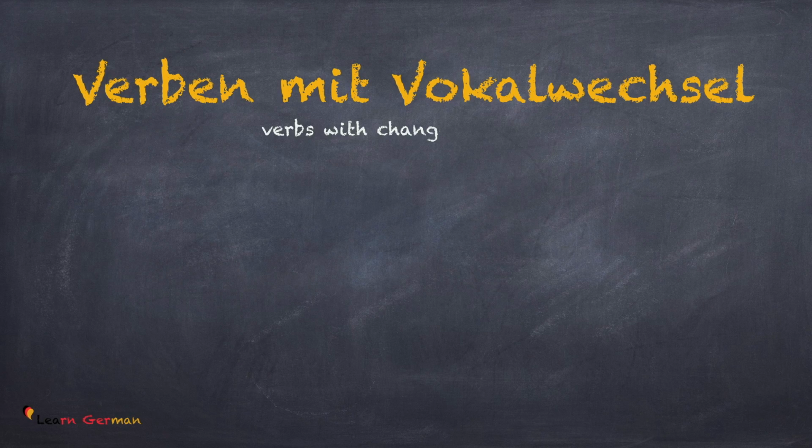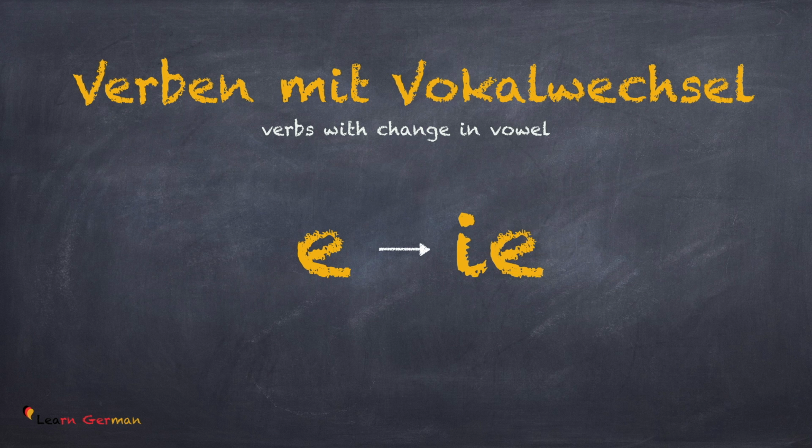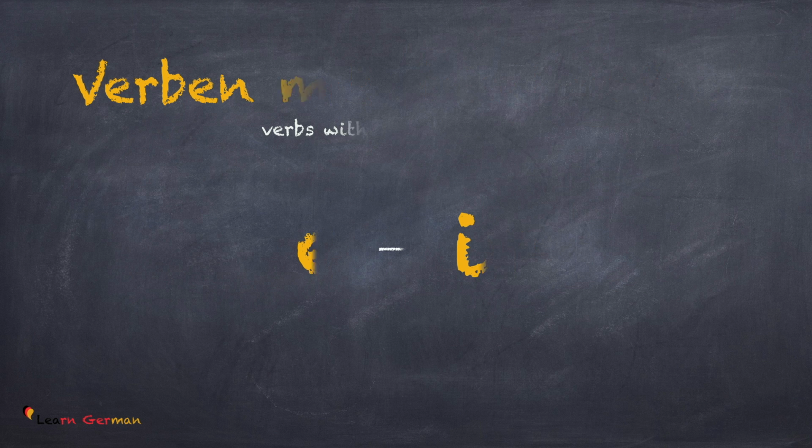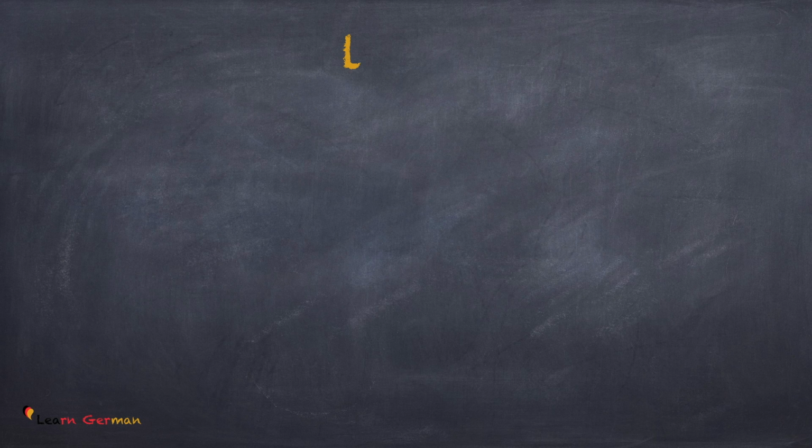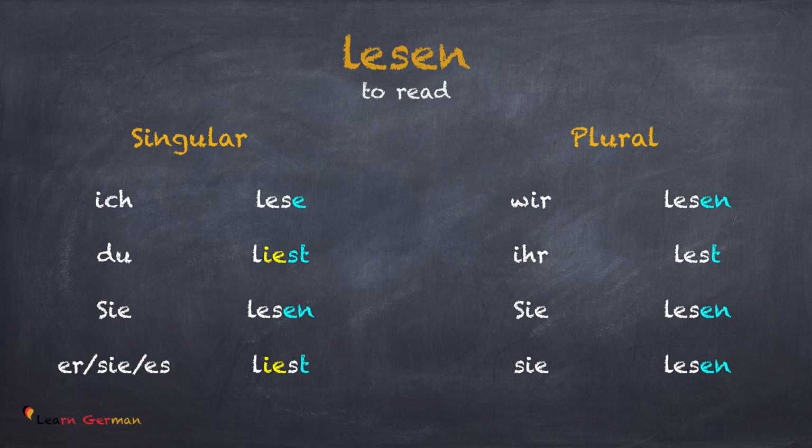The next category is where the E changes to IE. Let's take an example to understand this. The verb is lesen. Ich lese, du liest, sie lesen, sie es liest, wir lesen, ihr lest, sie lesen.